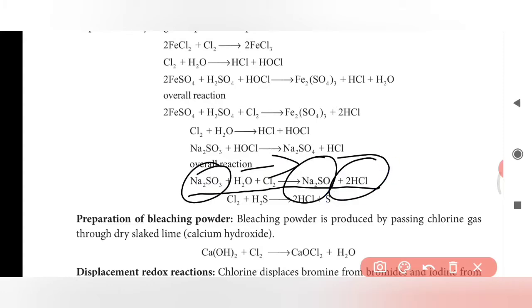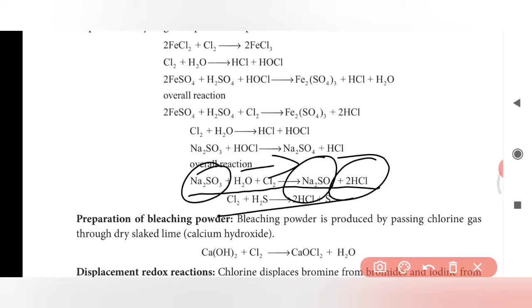Here also, if you add H2S to chlorine, it will remove the hydrogen from sulfur. Removal of hydrogen is also called oxidation. This oxidation reaction occurs only in the presence of chlorine, because chlorine is a powerful oxidizing agent and bleaching agent also. Bleaching is a permanent reaction. You cannot convert it back to the original form.